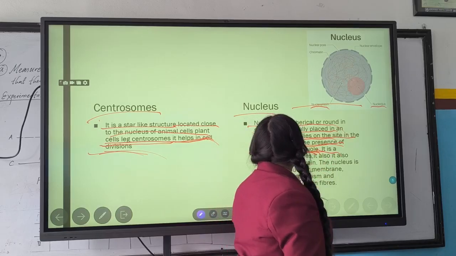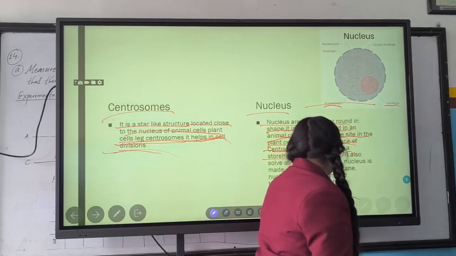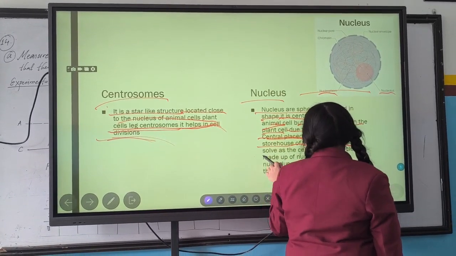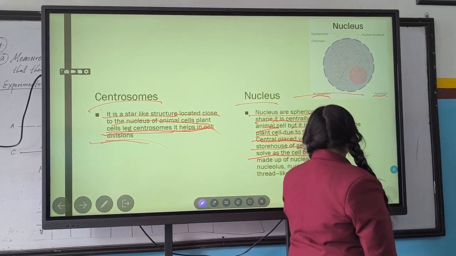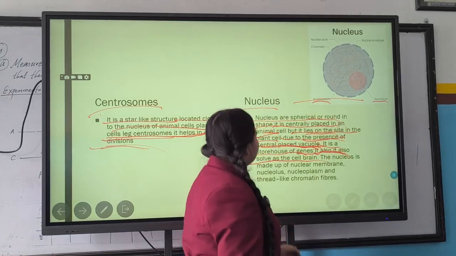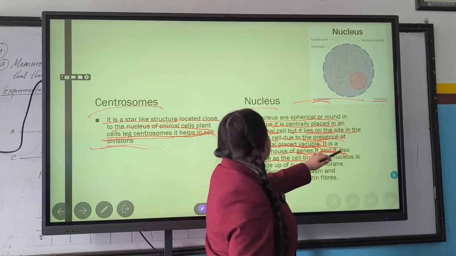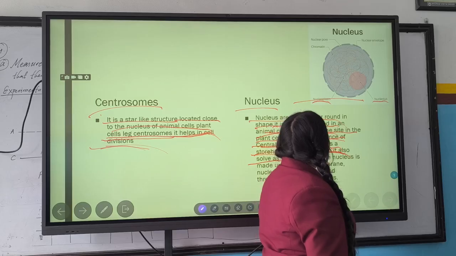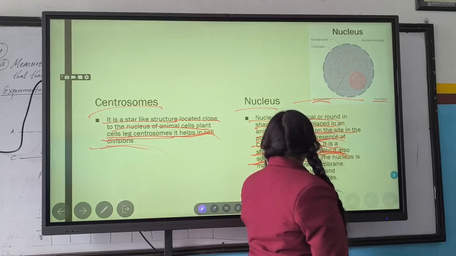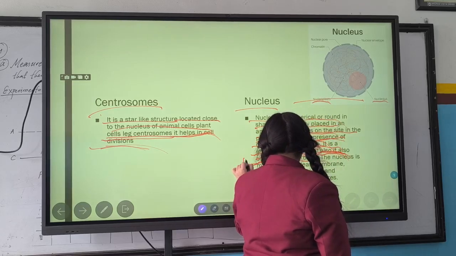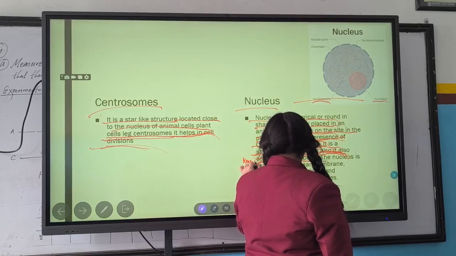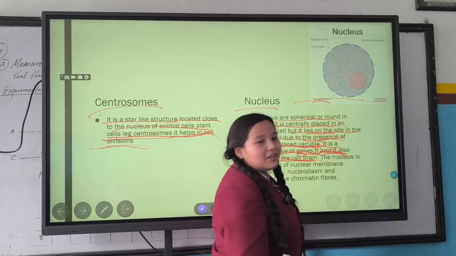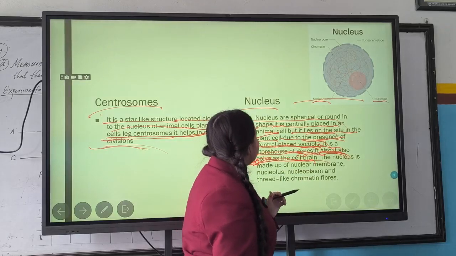It is a storehouse of genes. It also serves as the cell brain. So it is also known as the storehouse of genes, and it is also known as the brain of the cell.